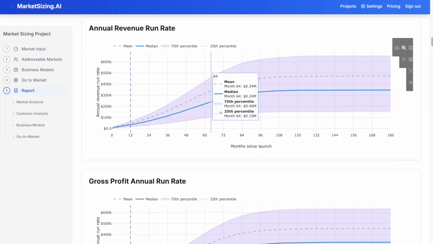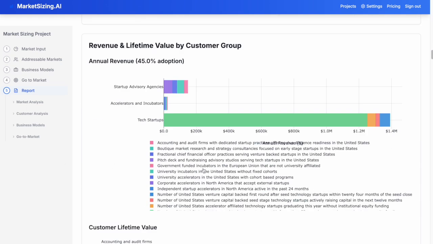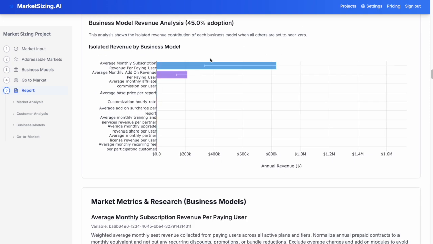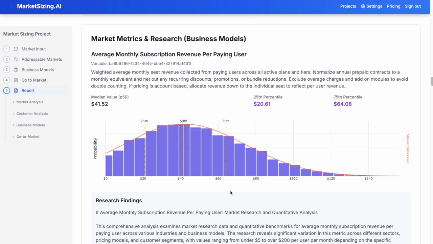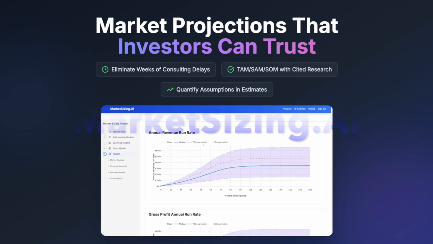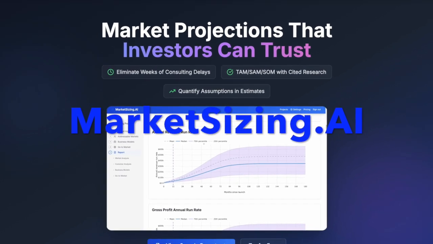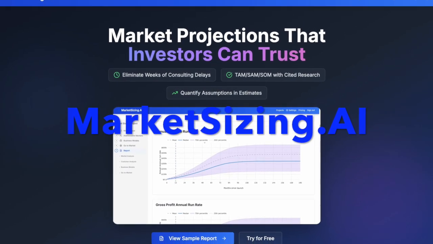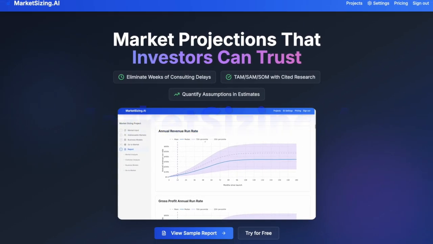Step 3, simulate and project. The final report runs thousands of Monte Carlo simulations. You deliver a defensible range, which includes a pessimistic and an optimistic value, including the most likely scenario. Stop presenting one fragile number that took weeks to generate. Start building the trust that investors want that gets the deals done.